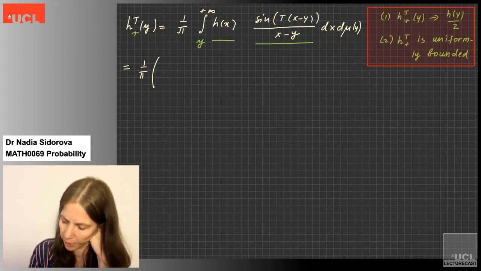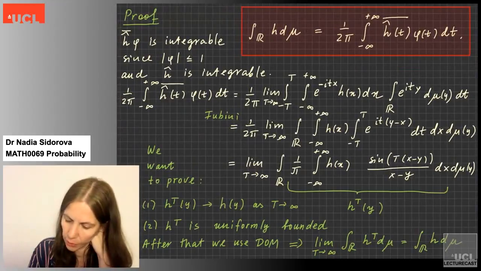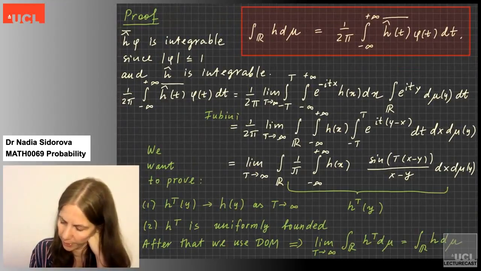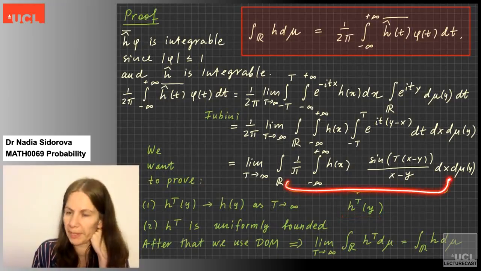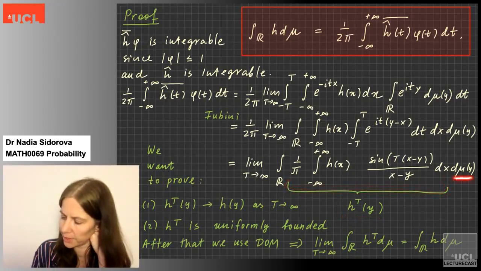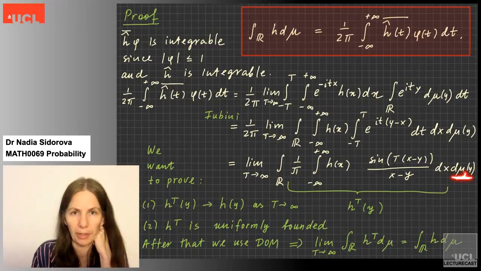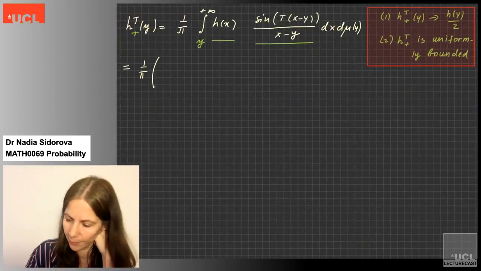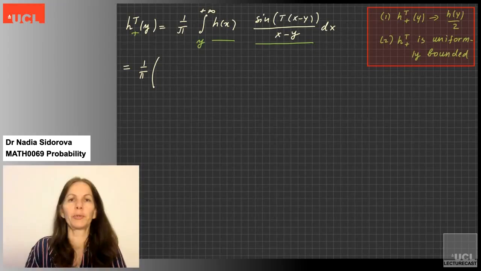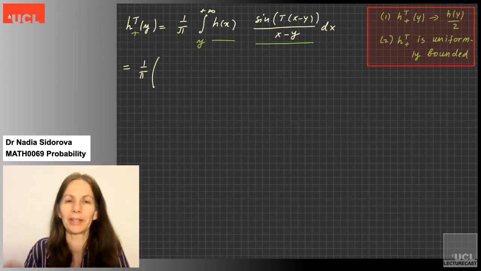Let me just go back to the previous slide. The definition of h was from here up to here. So when I did copy pasting, I accidentally copied d mu there. So d mu shouldn't be there. So we need to remove it from all of our h's. I can't remove it from what I deleted already, but let me remove it from here, and I hope it's clear enough that mu shouldn't be there.